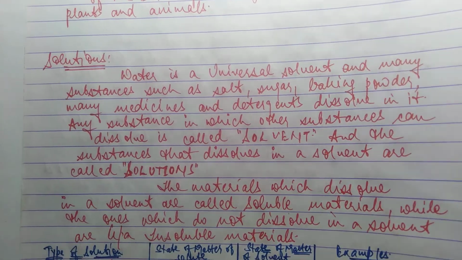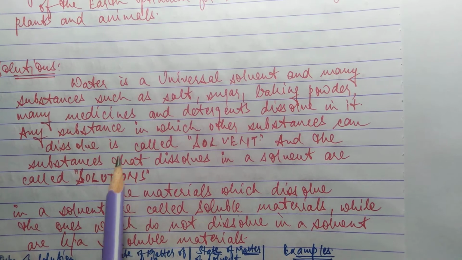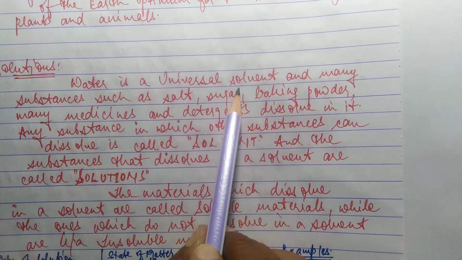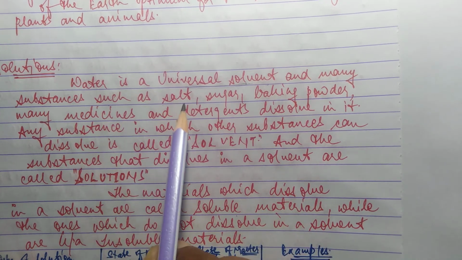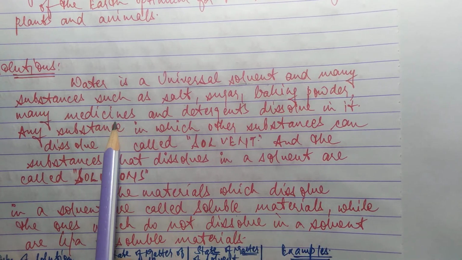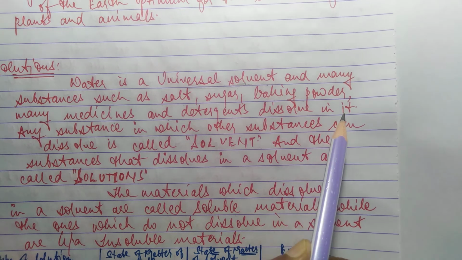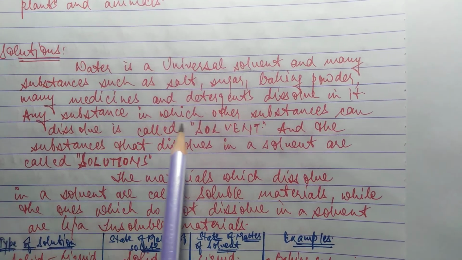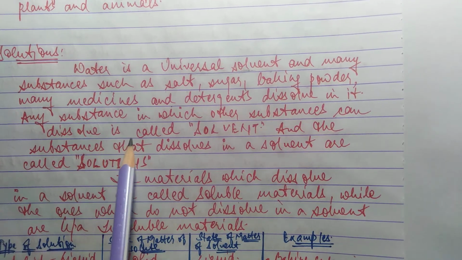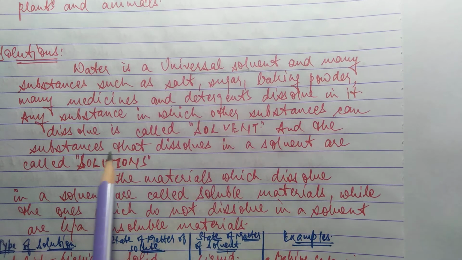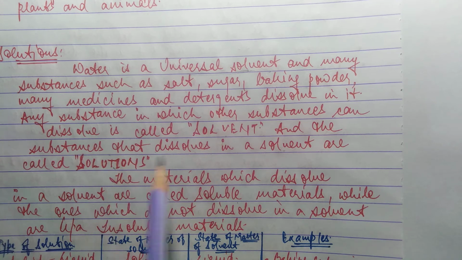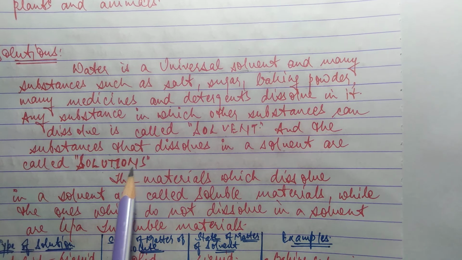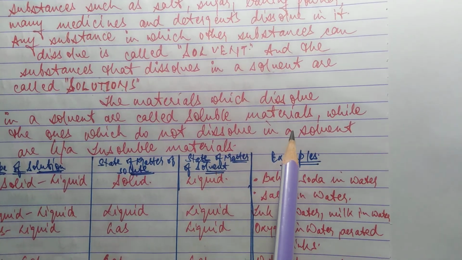Now, what are solutions? Water is a universal solvent. We all know water dissolves many things in it, and many substances such as salt, sugar, baking powder, and many medicines and detergents dissolve in it. Any substance in which other substances can dissolve is called a solvent, and the substances that dissolve in a solvent are called solutes, and together they form solutions.